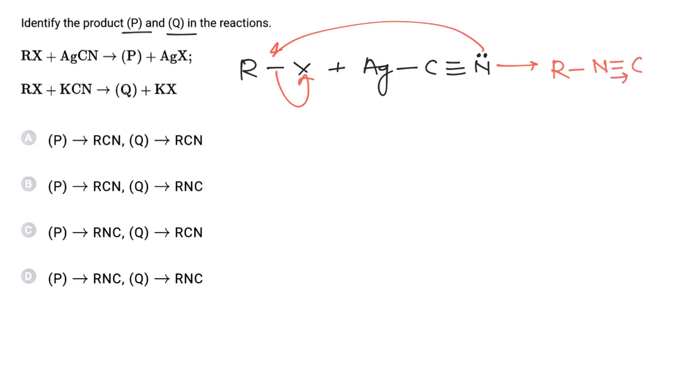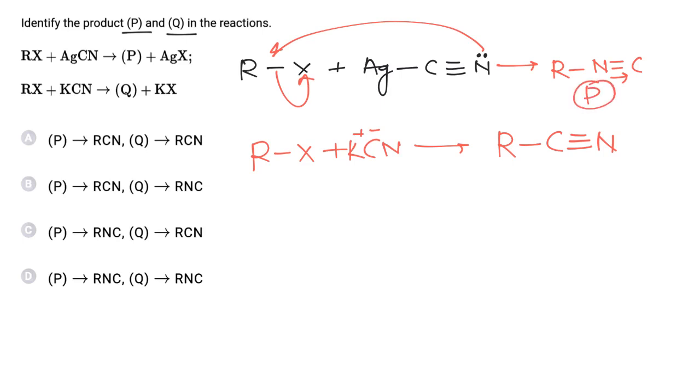Now alkyl halide on reacting with KCN, KCN acts as an ionic compound, so carbon acts as nucleophile and it will be converted to alkyl cyanide. So P is alkyl isocyanide while Q is alkyl cyanide, and hence the correct answer is C, P is alkyl isocyanide and Q is cyanide.